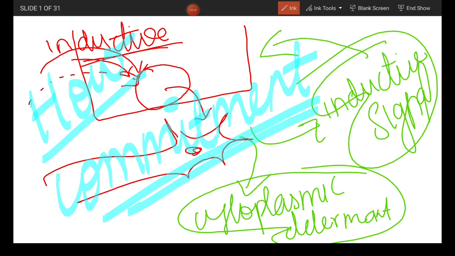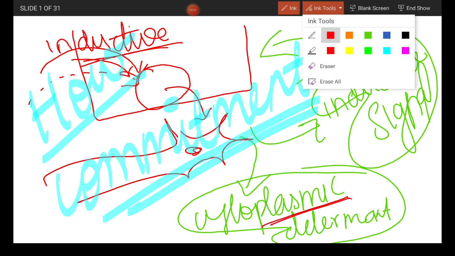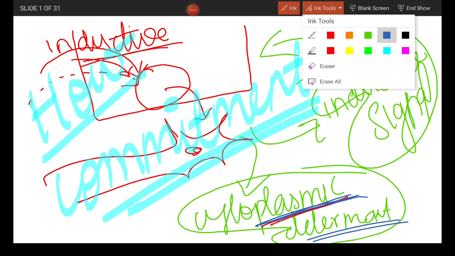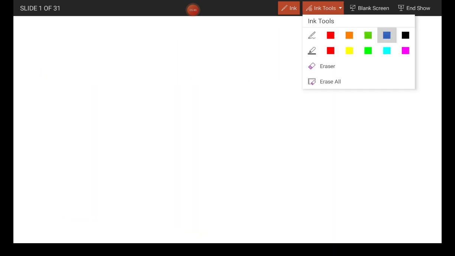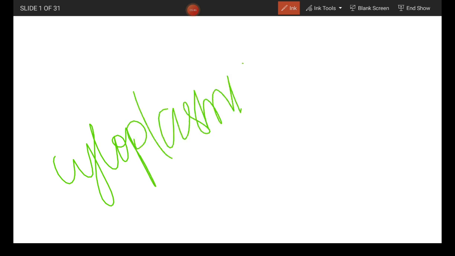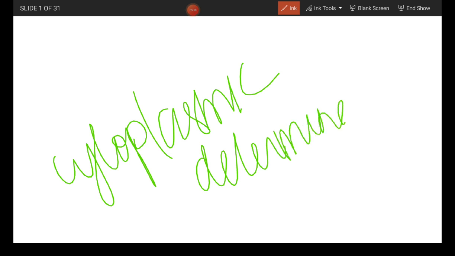This is called an inductive signal. The other one is the cytoplasmic determinant. We will see what a cytoplasmic determinant is.